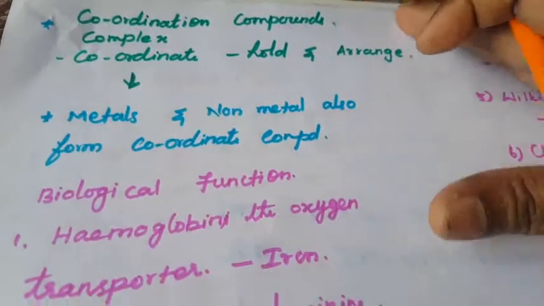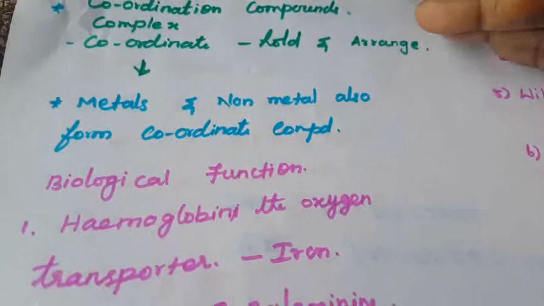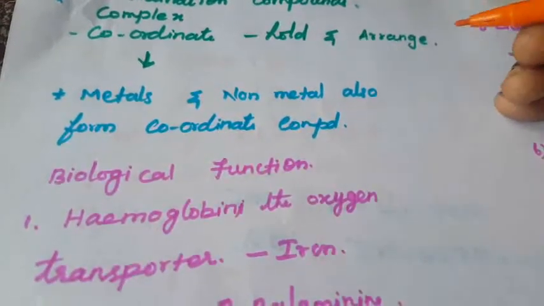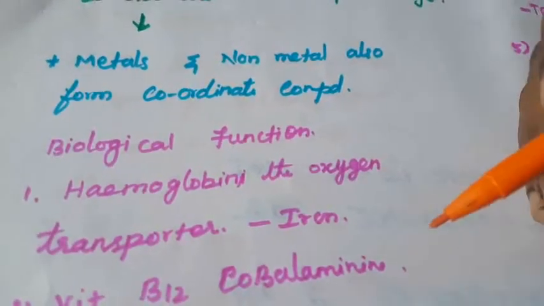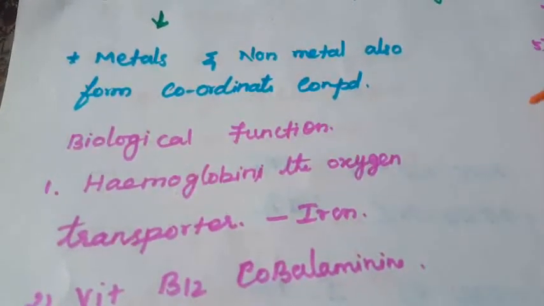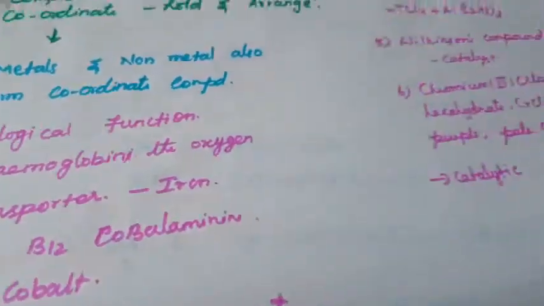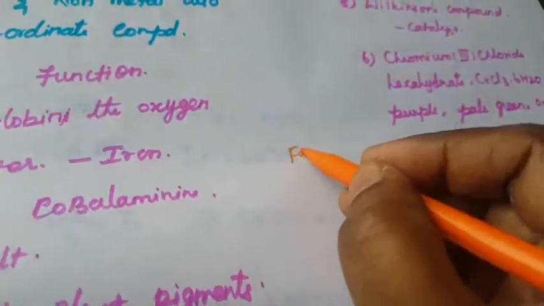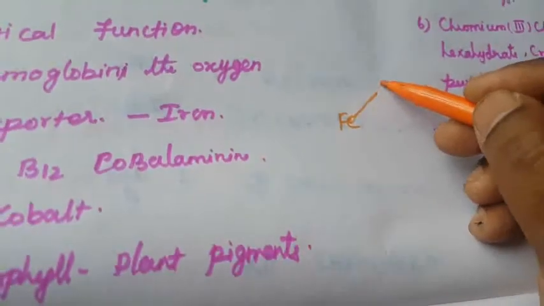What are the main functions of coordinate compounds? In the living organism, in our body, coordination compounds play the main role in biological function. The first biological function is hemoglobin, the oxygen transporter. What is the structure of hemoglobin? The hemoglobin contains heme, and iron is the central metal atom. Here the globin protein is there.